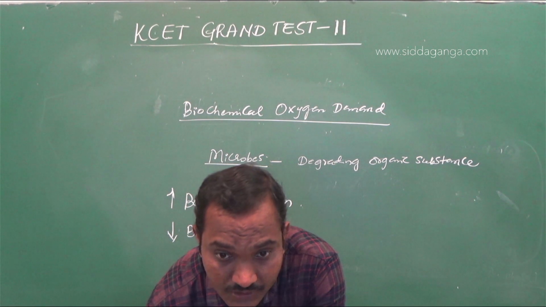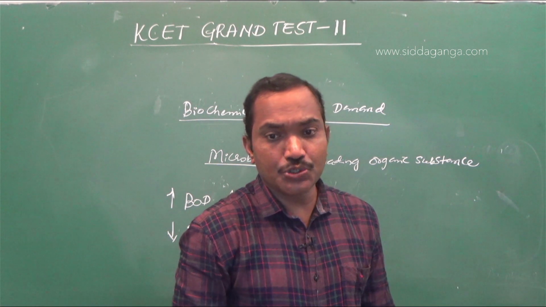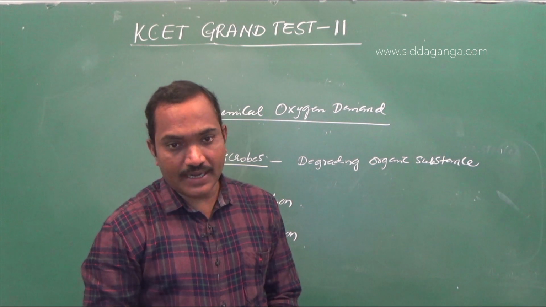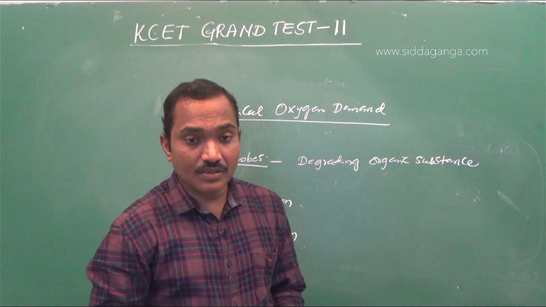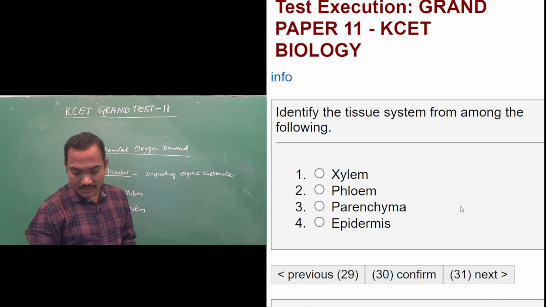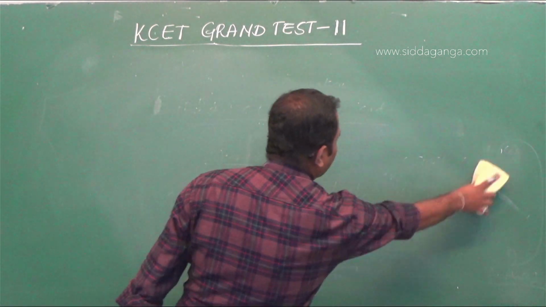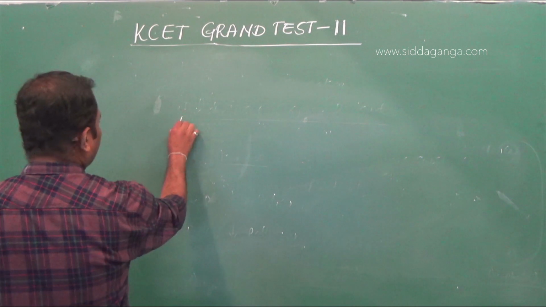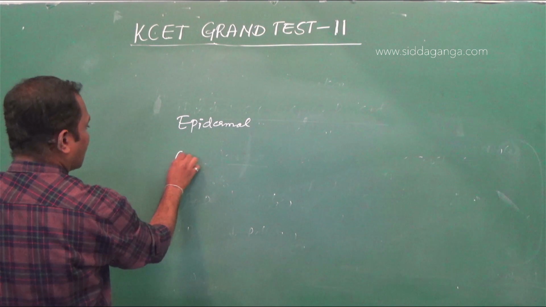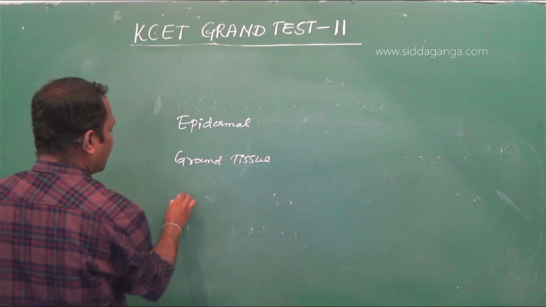Okay. So now we are at the last question, question number 30. Identify the tissue system from among the following. We have options like xylem, phloem, parenchyma, epidermis. In plants, there are three types of tissue system: epidermal tissue system, then ground tissue, then vascular tissue.